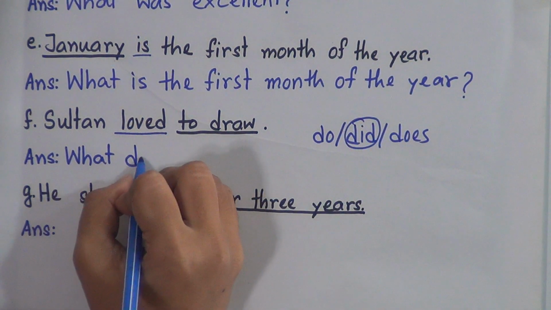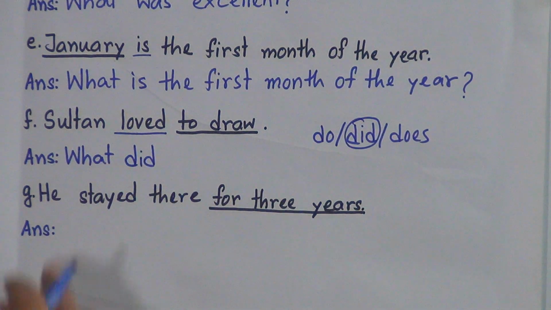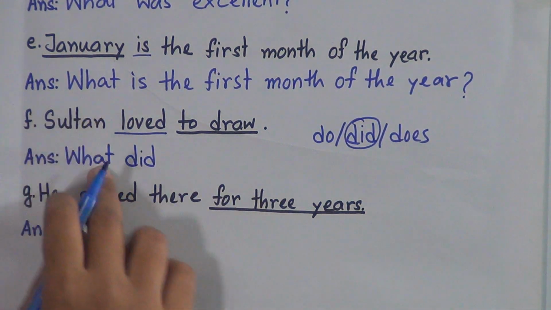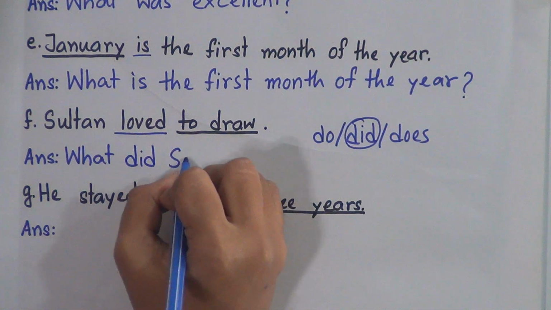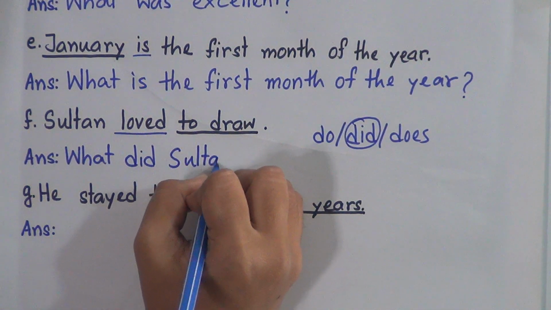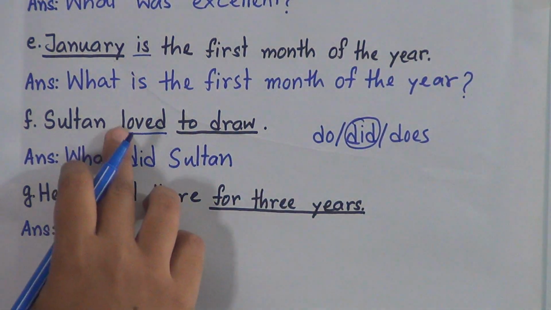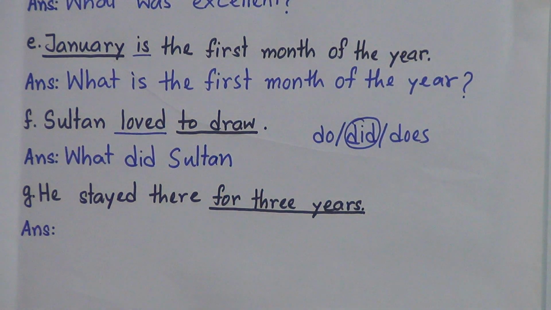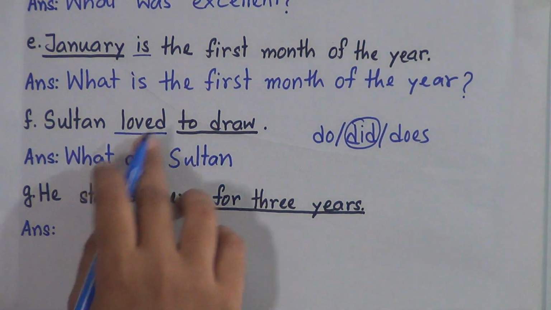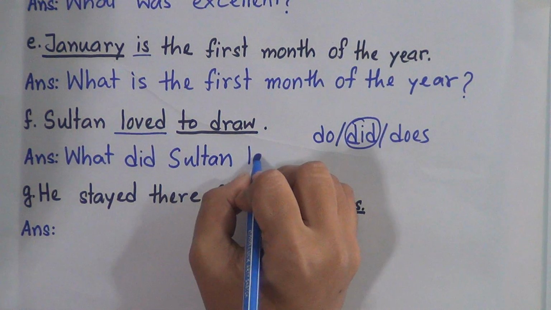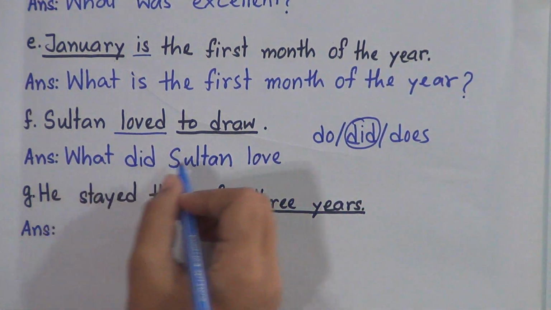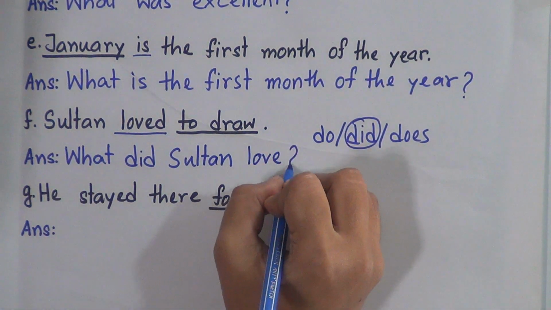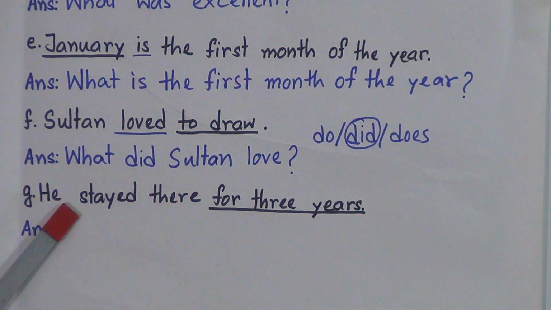What did, then we will write the subject. Our subject is Sultan. What did Sultan? And now we will write the present form or the base form of the verb. That means it will be love. What did Sultan love? And then there will be a question mark. So what did Sultan love?